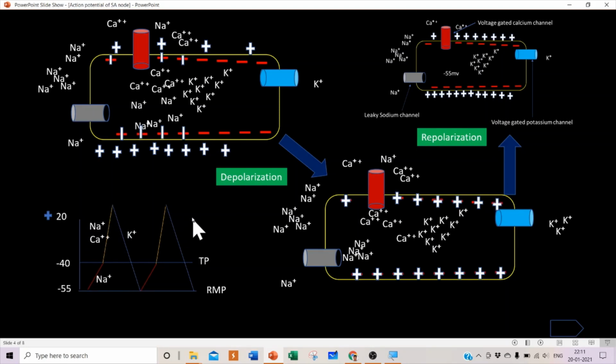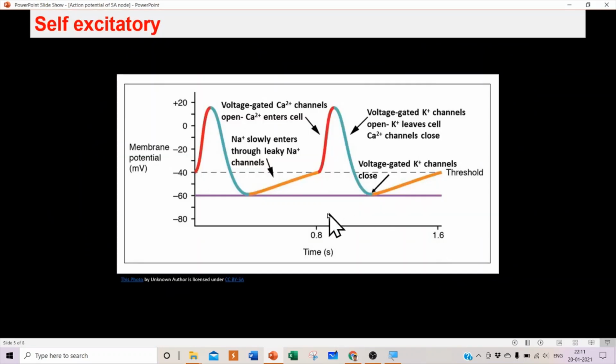This is what is happening in the SA node without any other control. They can stimulate by themselves because of the leaky sodium channel. In this diagram, minus 60 is shown as the resting membrane potential. Due to the leaky sodium channel, sodium slowly enters and the membrane potential goes to minus 40. At minus 40 there will be opening of the voltage gated calcium channel.